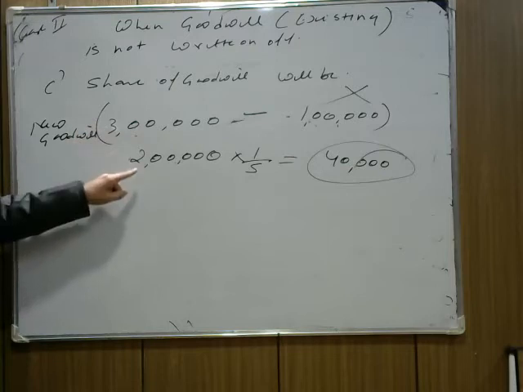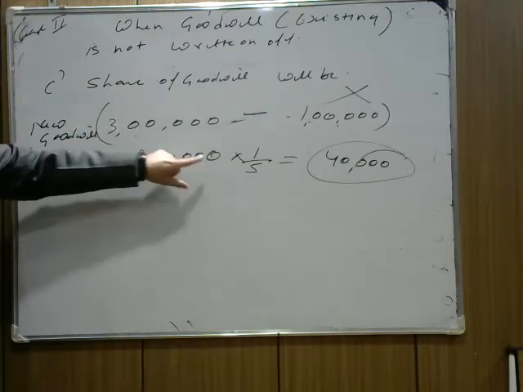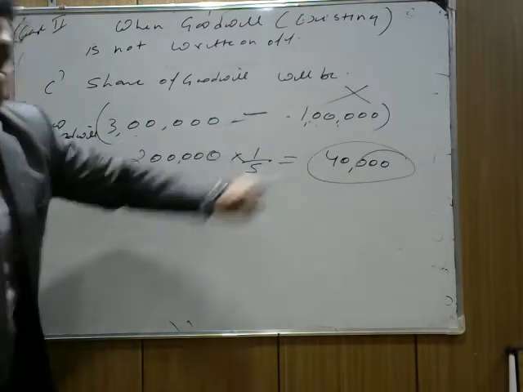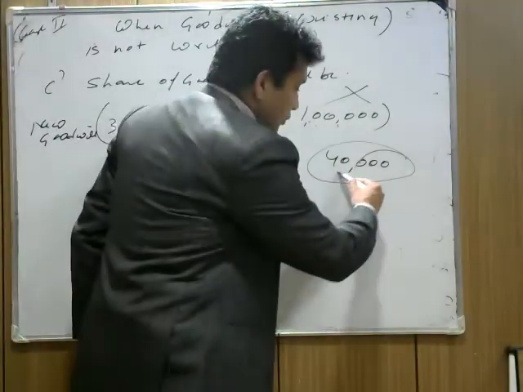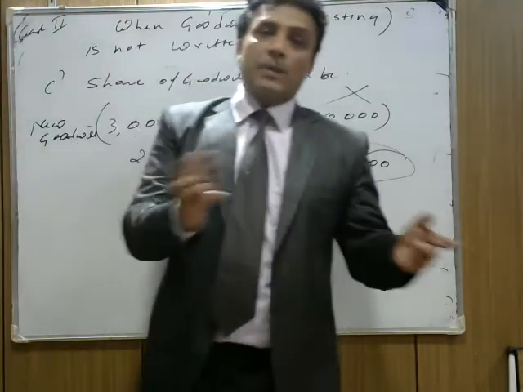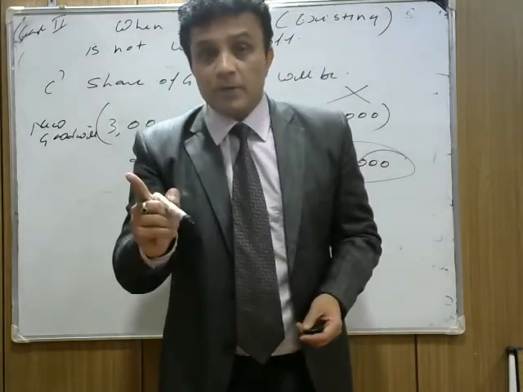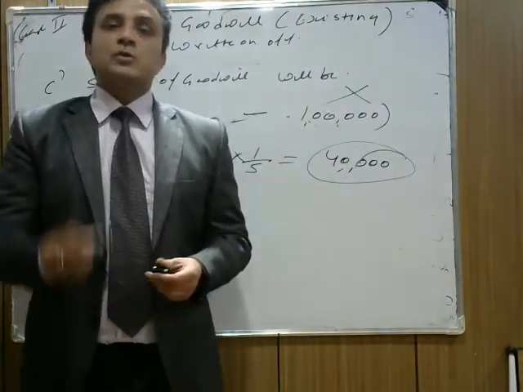Then C will say that now the firm's goodwill is 2 lakh. At the time of my admission, the increase in goodwill is 2 lakh. I will bring 1/5 of this, not 1/5 of 3 lakh. It means in this case he needs to bring only 40,000. So how much will the old partners get now? 40,000. How much did they get earlier? 60,000. That's why the firm chooses the first method.